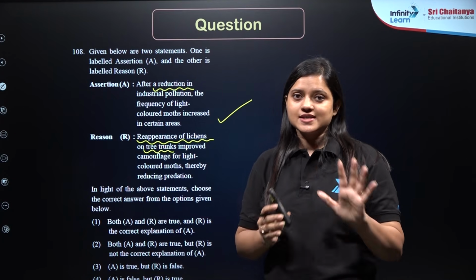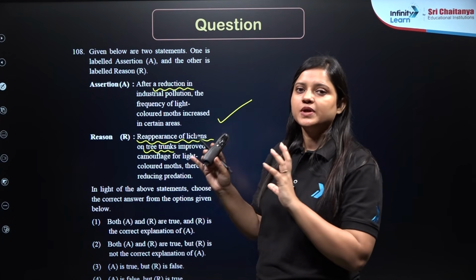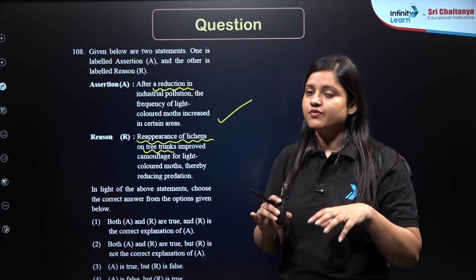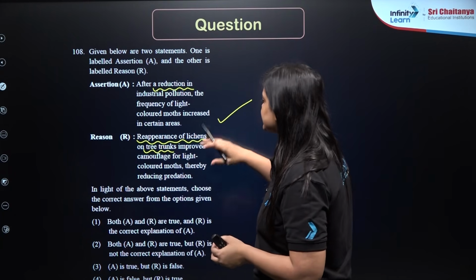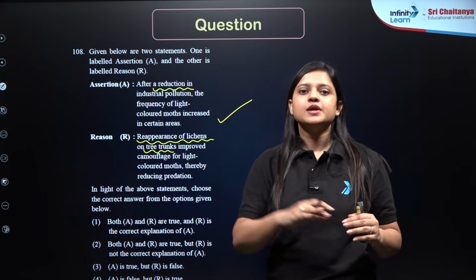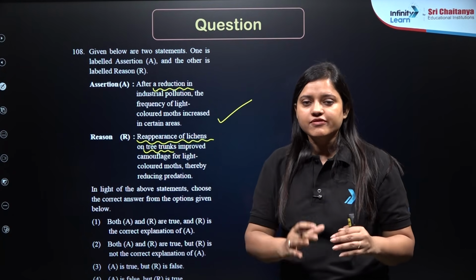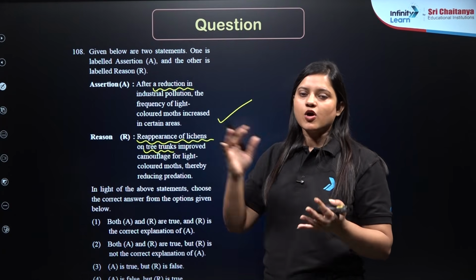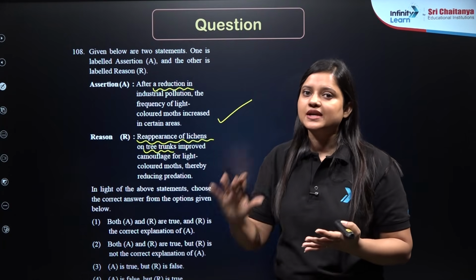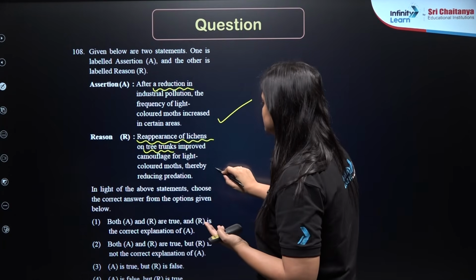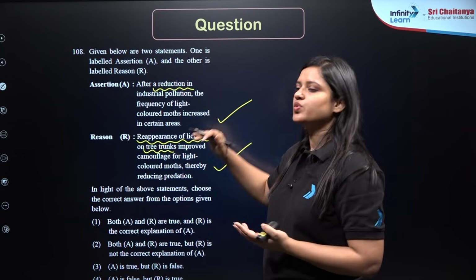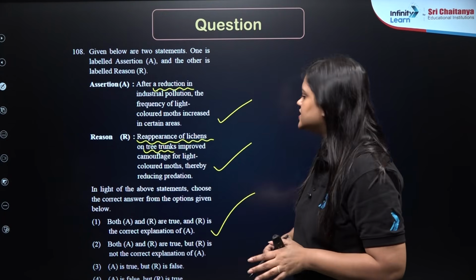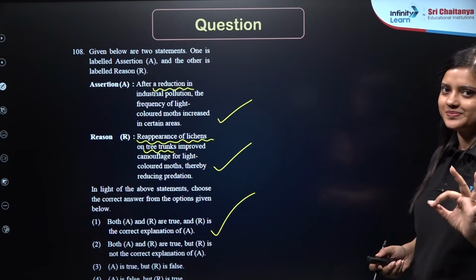Yes, so lichens, which are biological indicators of pollution, will perish because of increase in sulfur dioxide in the environment. So when these lichens are growing on tree trunk, because the pollution is less, definitely the light colored peppered moth number will increase because it will be protected from the predators, right? So that is also true. So assertion is true, reason is true, reason is the correct explanation of assertion. So answer should be 1.